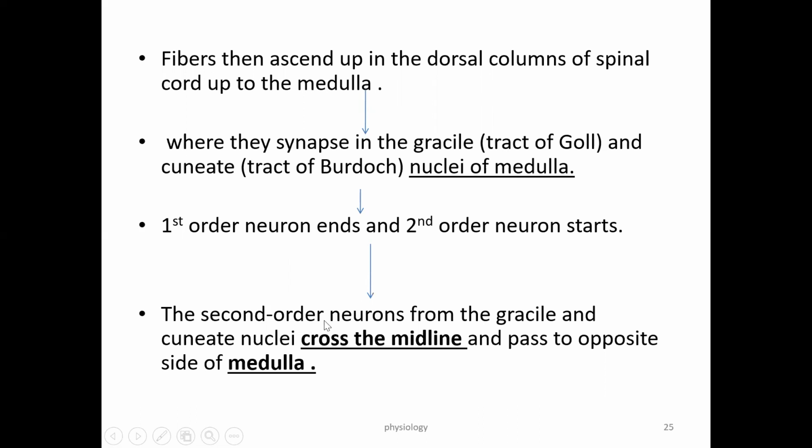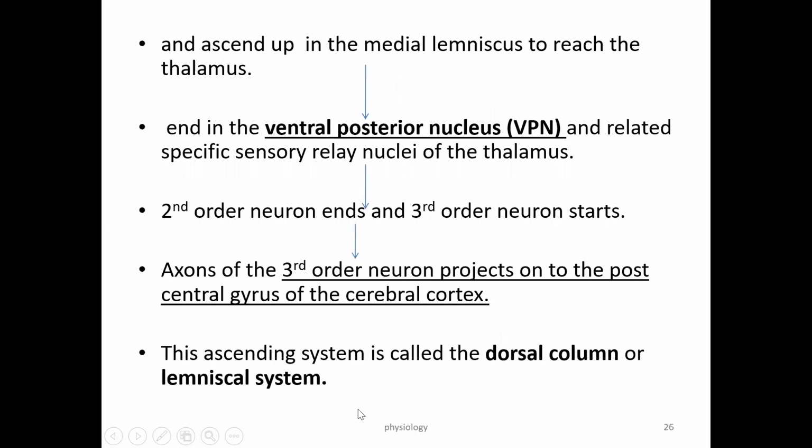Now remember this: from the nuclei gracilis and cuneatus, the second order neuron fibers cross to the opposite side. Suppose the right side sensory information is carried by the ascending tracts; in the medulla, they cross to the left side. For the left dorsal column pathway, they cross in the medulla towards the right side. Then they ascend in the medial lemniscus to the thalamus.